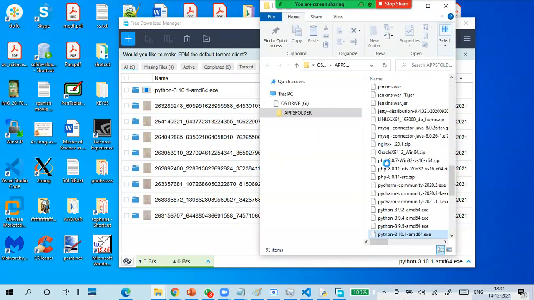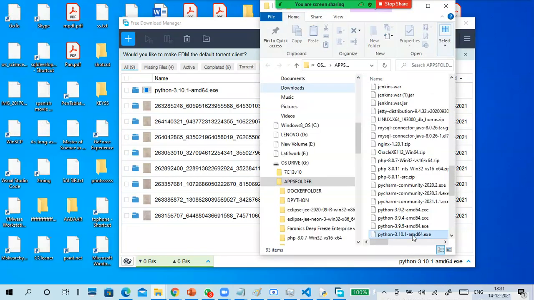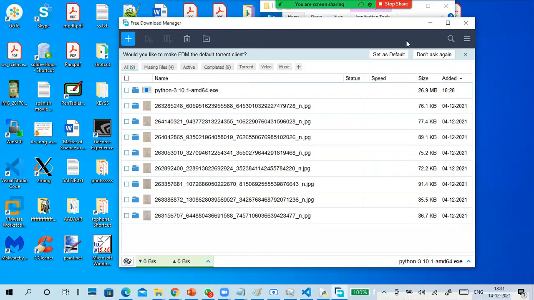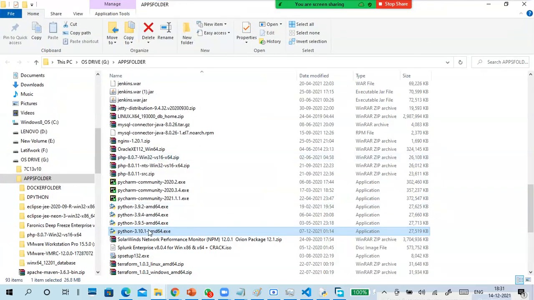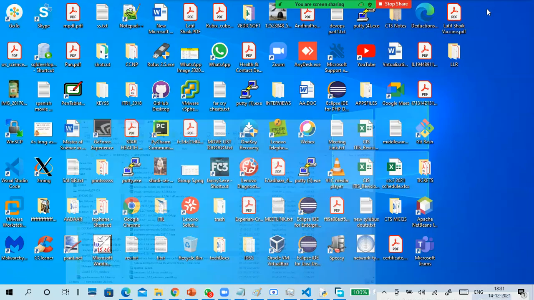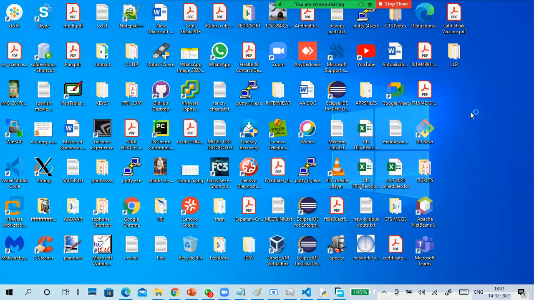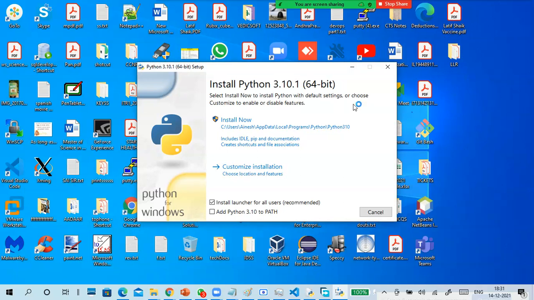Sometimes it will uninstall the old one and install the new one. Sometimes it won't do that. So I'm doing Python installation only. I'm telling other things tomorrow. Okay, this is Python 3.10. I'm installing this version. Okay, so you can install directly on your physical machine also.